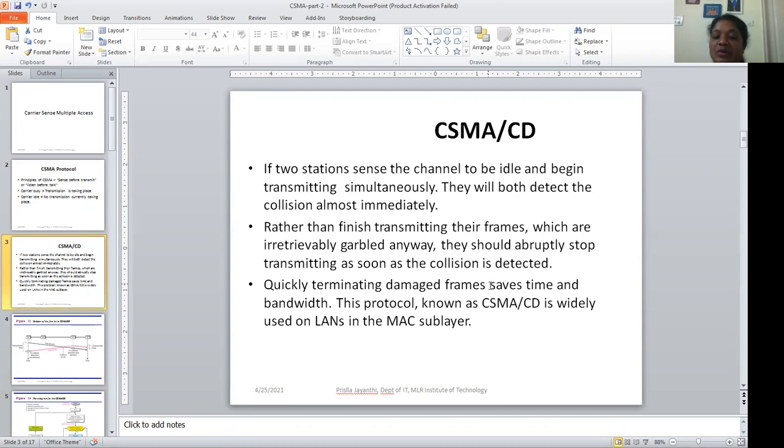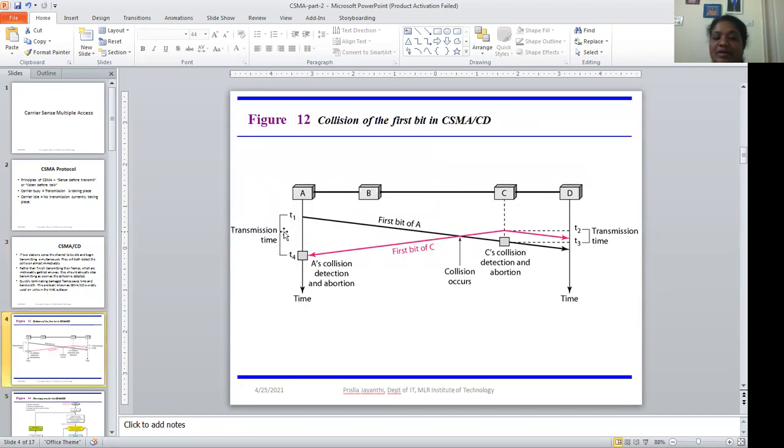This protocol is called carrier sense multiple access with collision detection, and it is widely used in LANs at the MAC sublayer. Here at time T1, A is trying to send the frame, and by T4 the frame has still not reached the channel's end.